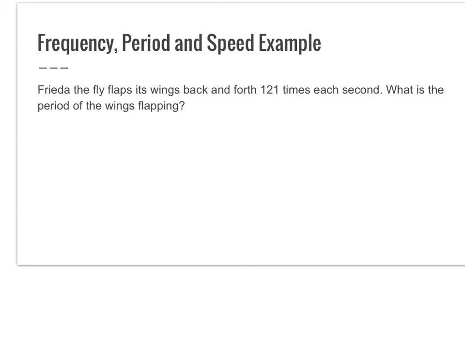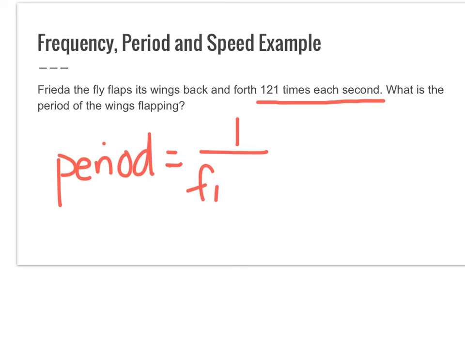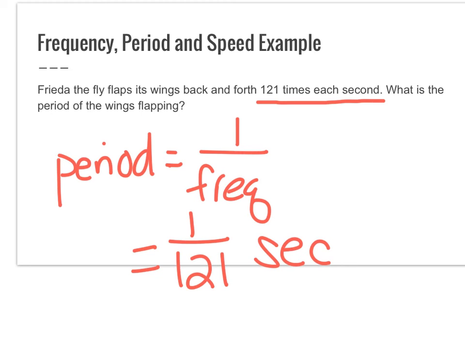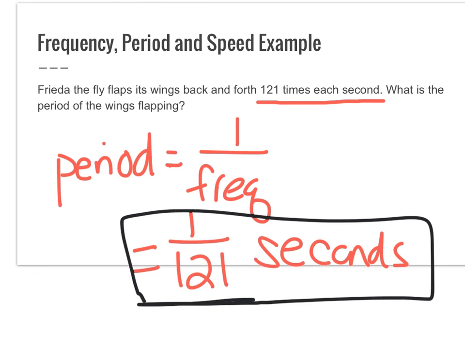So let's look at a few word problems with period, frequency, and speed. A fly flaps its wings back and forth at 121 times each second. What is the period of the wings flapping? So we know this equation is period equals 1 over frequency. Remember, our frequency is this number of times per second. So the period is 1 over 121 seconds. For an example like this, it's totally fine to just leave your answer in fraction form.